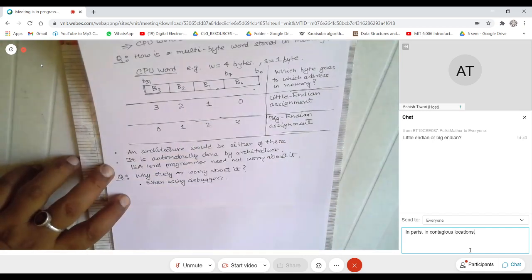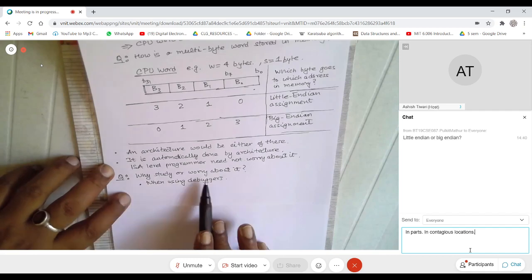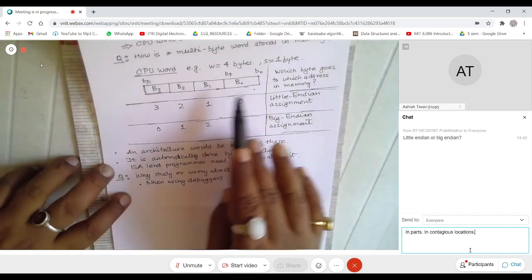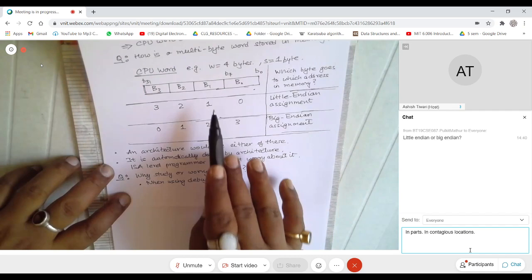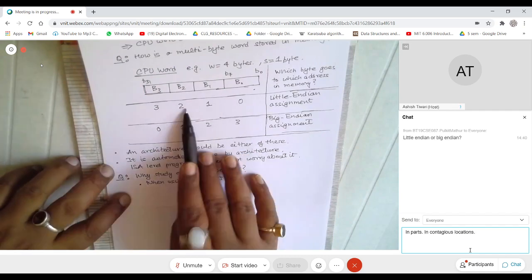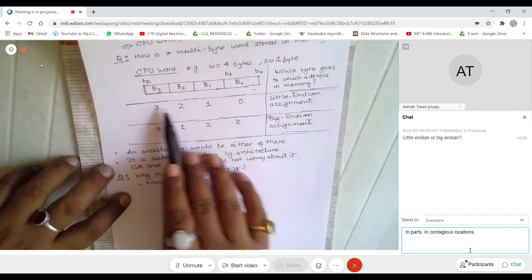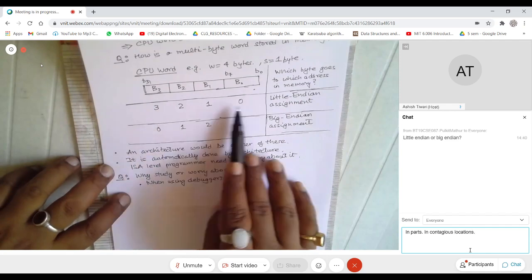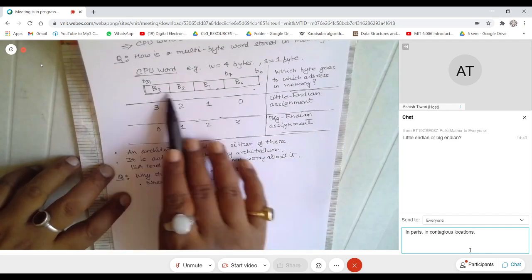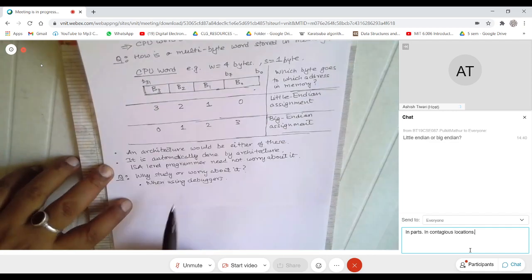Debuggers usually allow you to access individual bytes, so you can go to memory and access the 0th byte, the first byte, the second byte, the third byte. But you should also know in which way to construct these to make a bigger word. If you really don't know how the machine constructs the word, then you are in a problem. So that is point number one.